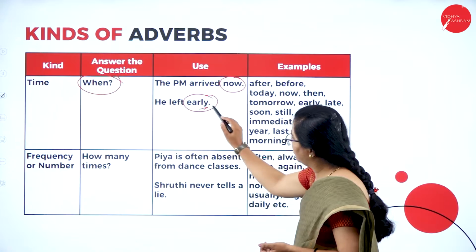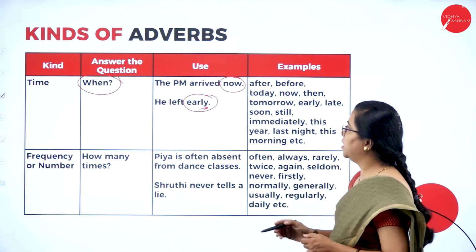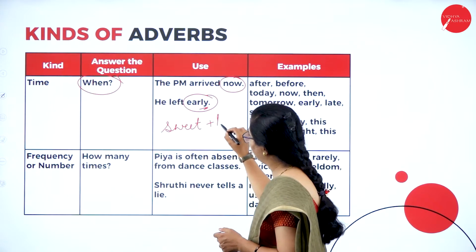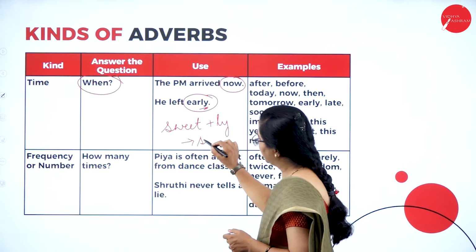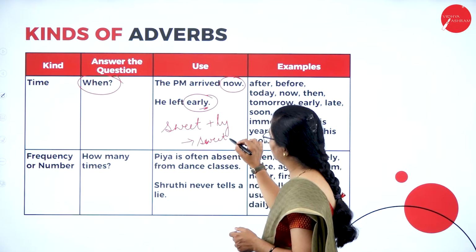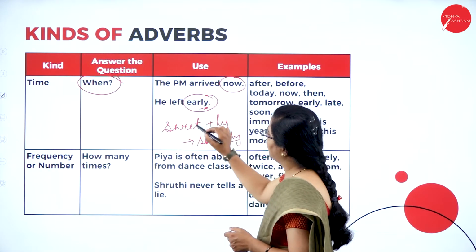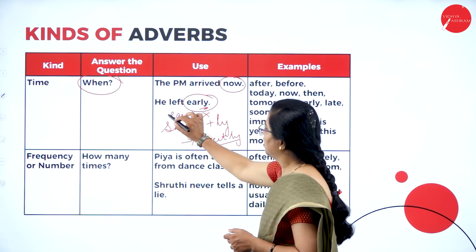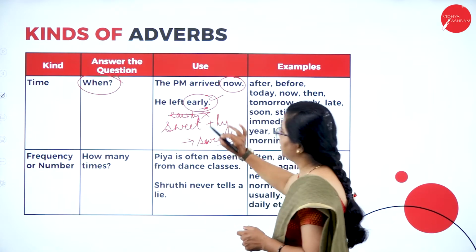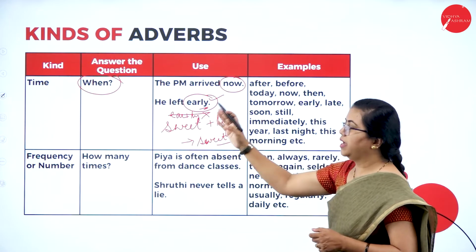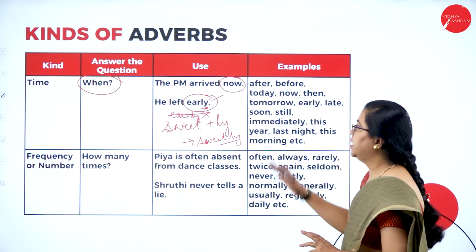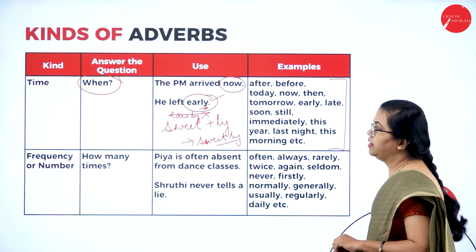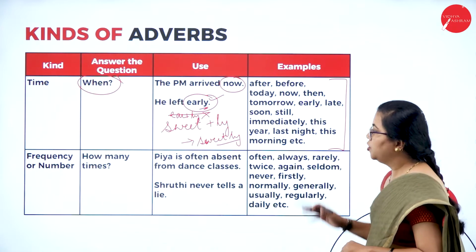Yes, it ends with ly, but early itself is a word. Suppose it was sweetly, you would have added ly to sweet in order to make it sweetly. But here you don't add ly to year and make it early. No, this is wrong usage. Early itself is a word. So this doesn't become an adverb of manner. It comes under adverb of time only. These are a few examples of adverb of time. Fine. You can make a note of it.